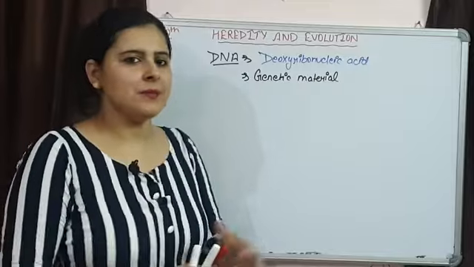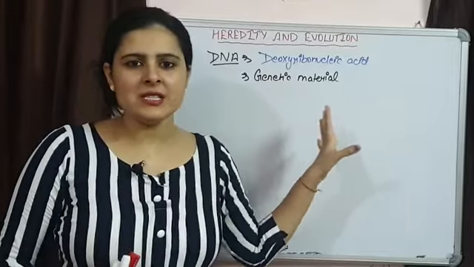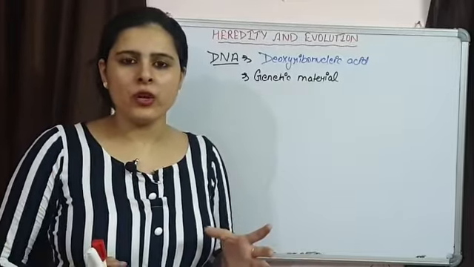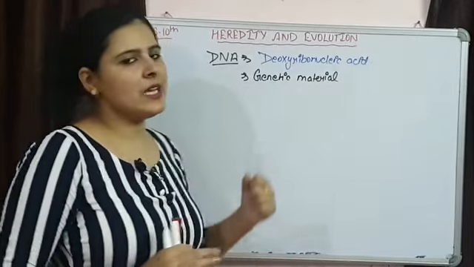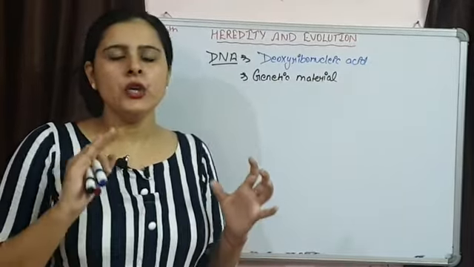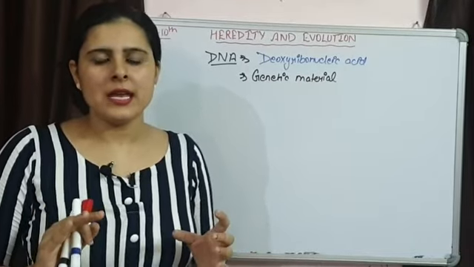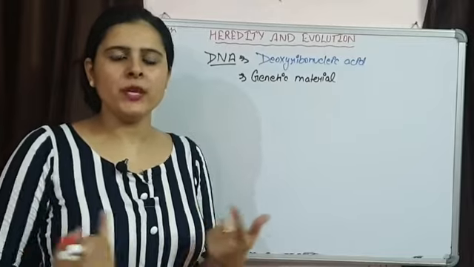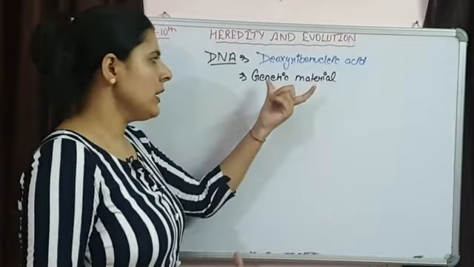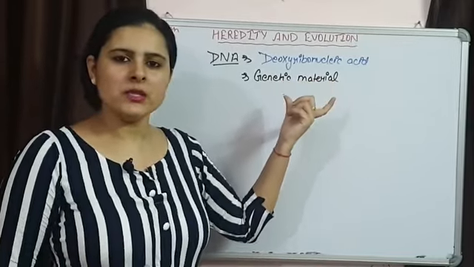Genetic material simply means it is having genes, having all the information in coded form, and this DNA is going to lie inside the nucleus of the cell. In a eukaryotic cell there is a well defined nucleus with proper nuclear membrane, so it will not come in contact with the cytoplasm.